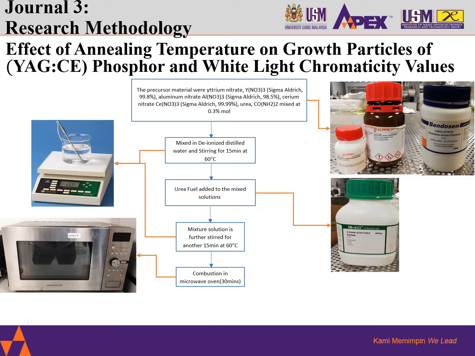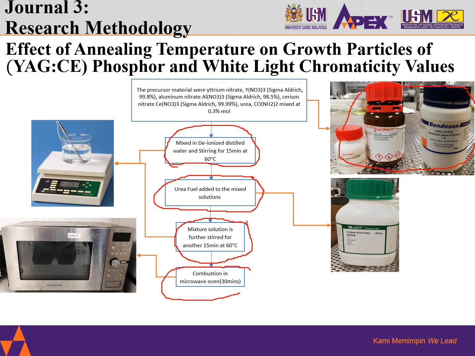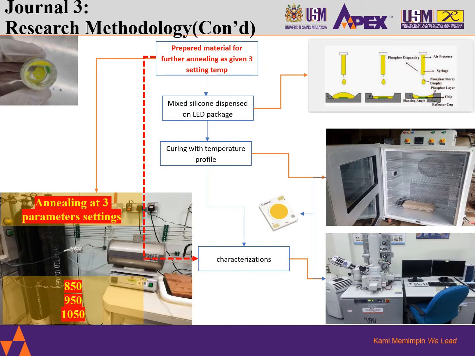Now moving on to the research methodology, the same process steps as mentioned from Journal 1 and Journal 2 are still mentioned here. We have the same precursor materials, which are mixed with the following composition. It is still mixed with deionized distilled water, where we have the urea fuel mix under a percentage ratio, and it further goes for stirring for 15 minutes at 60 degrees C, and finally it goes into the MICS process for 30 minutes.